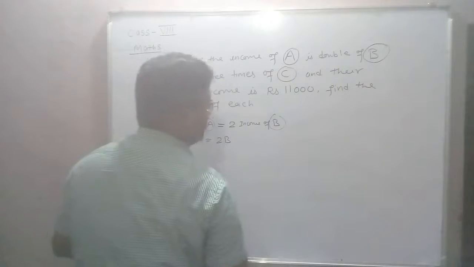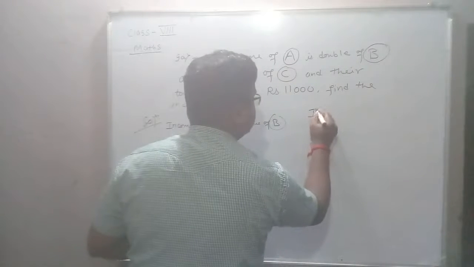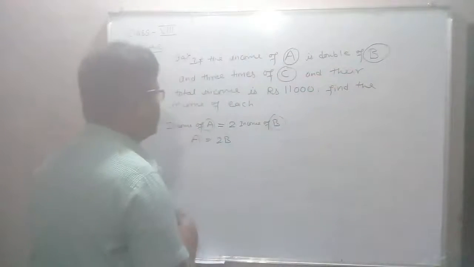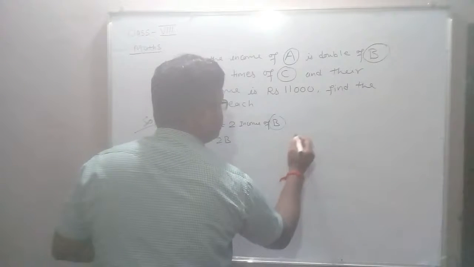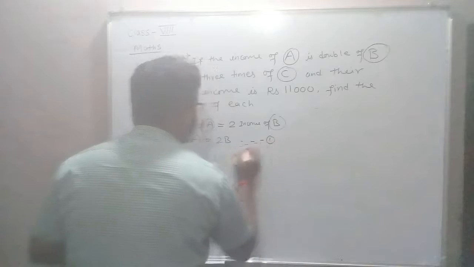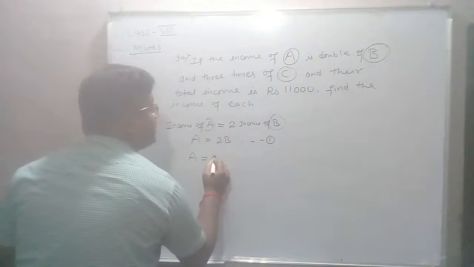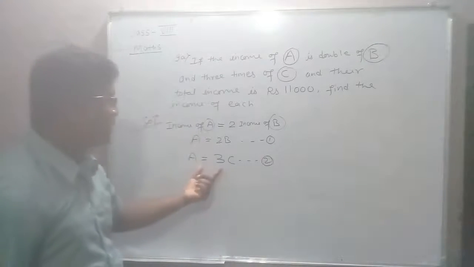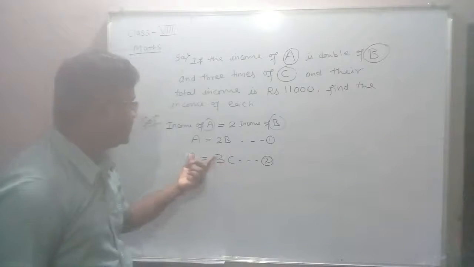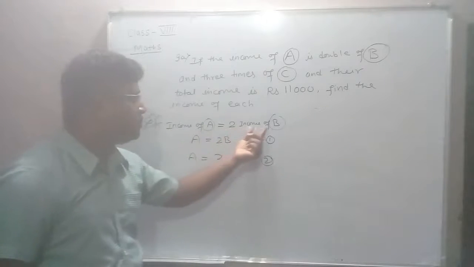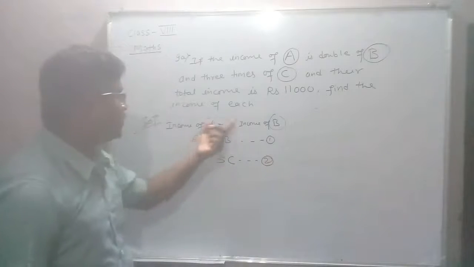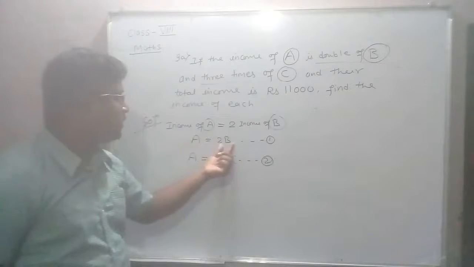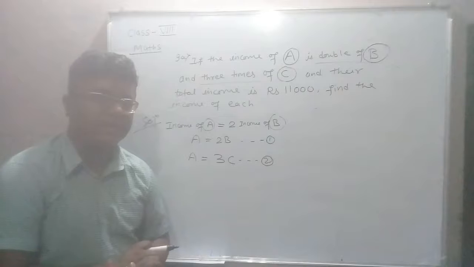Similarly, the next condition: the income of A is double of B and triple of C. This is your first condition, and income of A is 3 times of C, this is your second condition. I am not writing the full sentence due to lack of space. Income of A is 2 times of B and 3 times of C. So according to the given condition, 2 conditions are given to us: A is equal to 2B and A is equal to 3C.